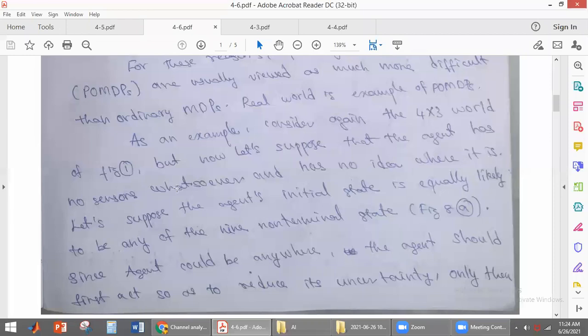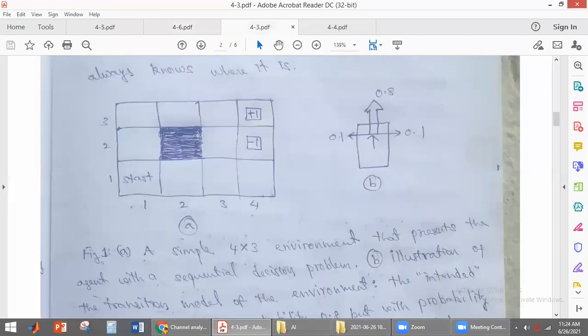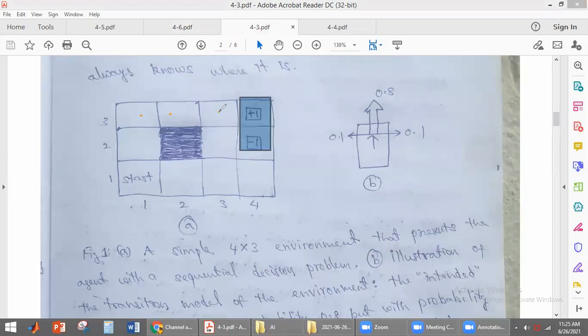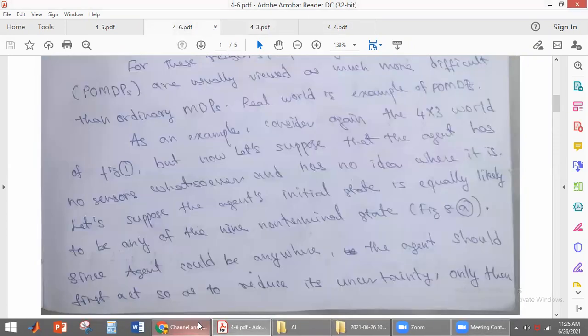The agent's initial location can be any of these 9 states. These are the terminal states. Other than the terminal states, count 3, 4, 5, 6, 7, 8, 9 states. The agent can be in any of these 9 states because it does not know its location.